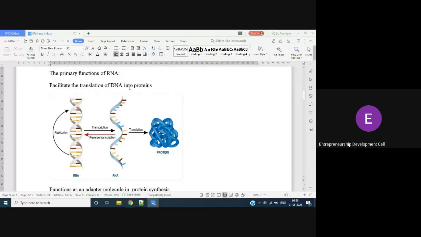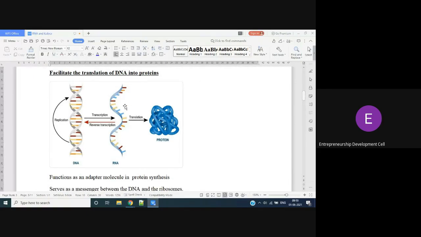It facilitates the translation of DNA. First function and very important function, girls. RNA's first important function is that it helps in protein synthesis. This figure you have to keep in your mind. From the DNA we are getting RNA. From the RNA we are getting protein. So the first function of RNA is protein synthesis, that means it helps in the formation of proteins in our body by a process known as translation.